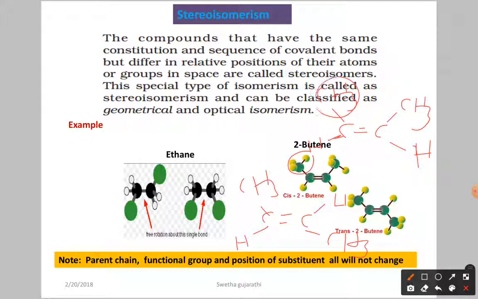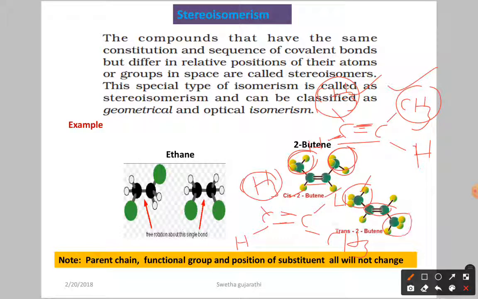This is a CH3 carbon, this indicates the carbon-carbon double bond, and these are the hydrogen atoms. Now with respect to the double bond, these two CH3 groups are present in the same plane. But here, with the carbon-carbon double bond, one CH3 group is above the plane and one CH3 group is below the plane. If they are present in the same plane, that is called cis-2-butene. If they are present in opposite positions, it is called trans-2-butene.